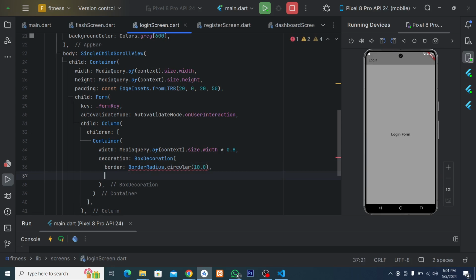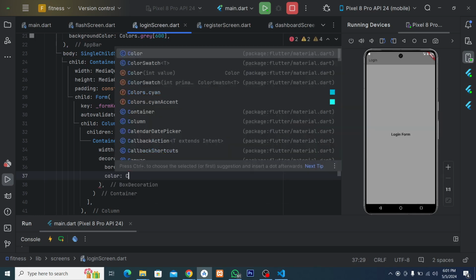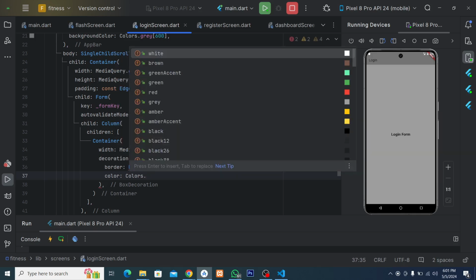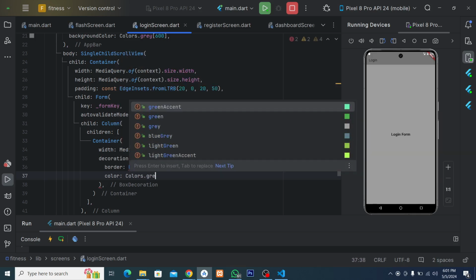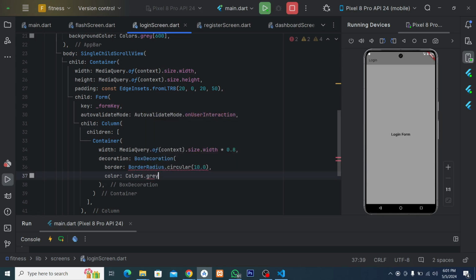We are now going to have the color of the border. For the color of the border, we can use Colors dot, let's use gray. You can use any color depending on the theme of your app. For the gray we'll just use 200, something not too high. That's it.